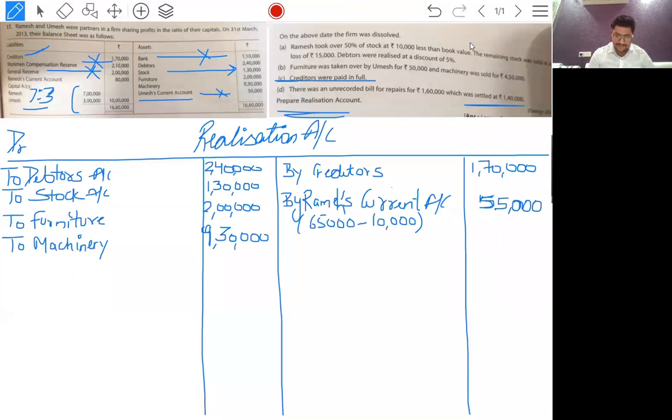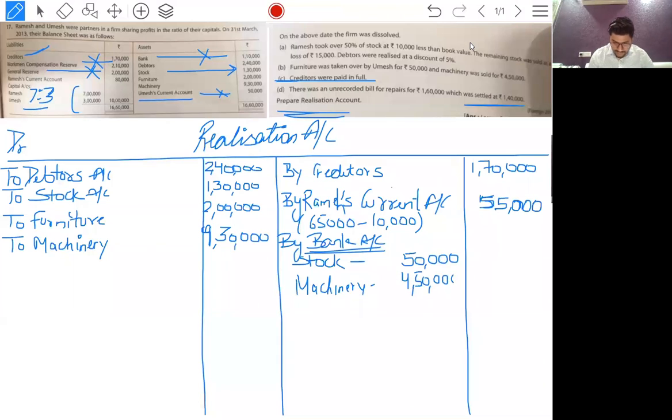Now next, we do all bank entries by bank account. Stock was sold at a loss of 15,000. I am writing stock inside, 50,000. Furniture was taken over by Umesh, so we will do it in another entry. Machinery was sold for 4,50,000. We have no other entry.